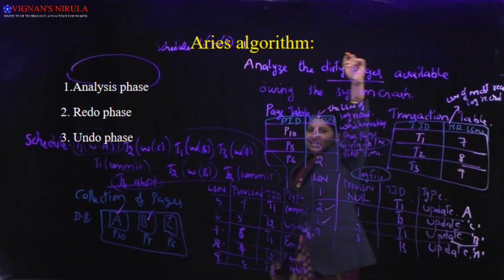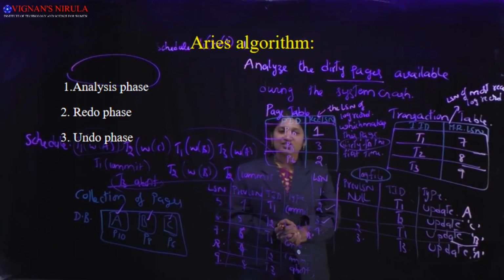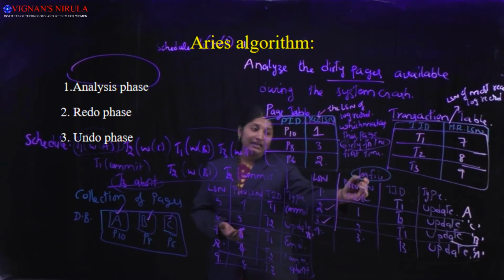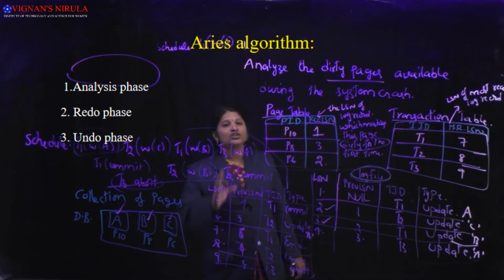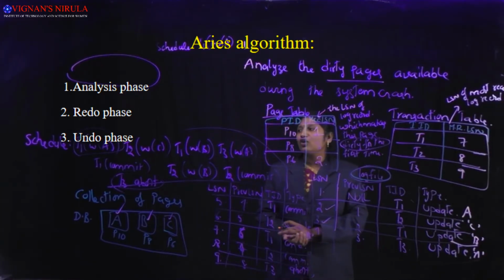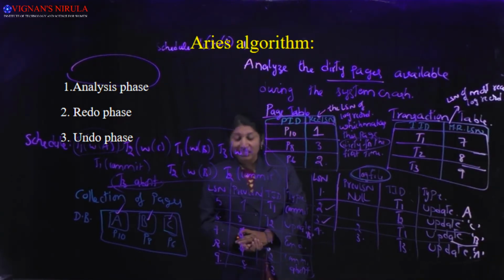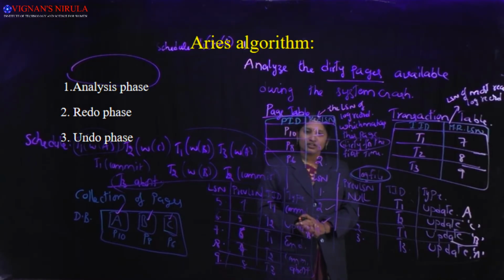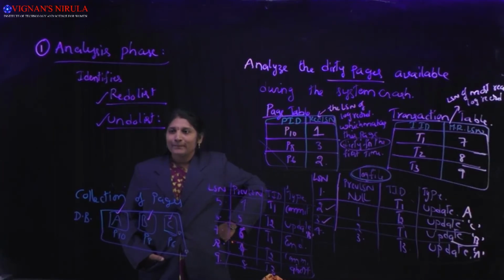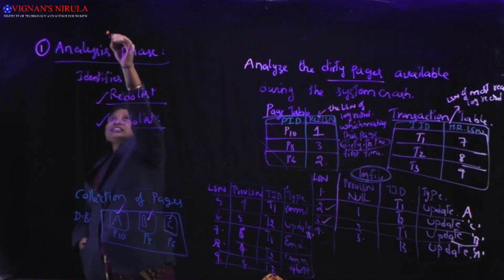So for doing the crash recovery, the essential data structures that are maintained are the page table, transaction table and log file, and we have seen how the page table, the transaction table and the log file are created. Now we'll come to our actual algorithm, that is the Aries algorithm, which consists of 3 phases. Now you'll see the first phase of the Aries algorithm.